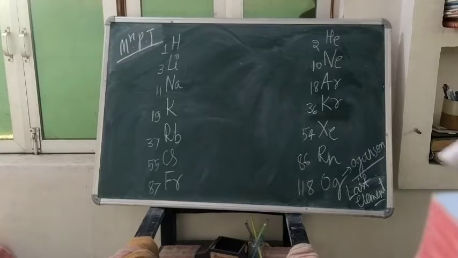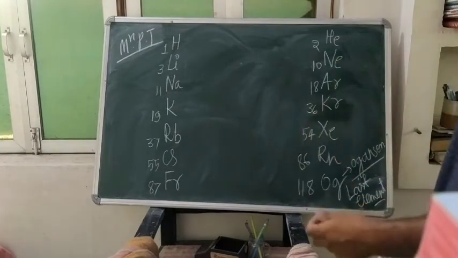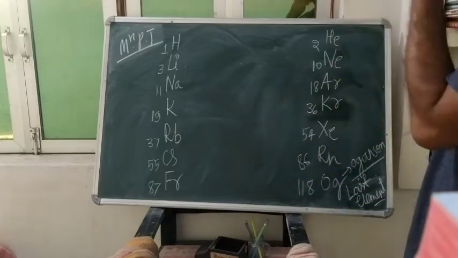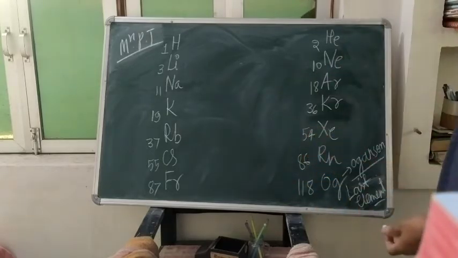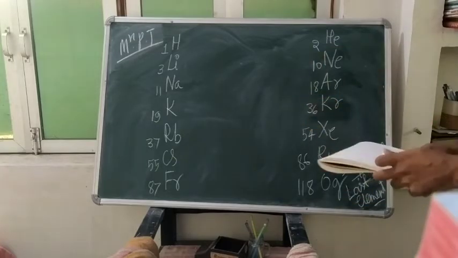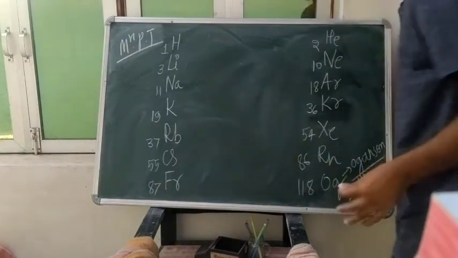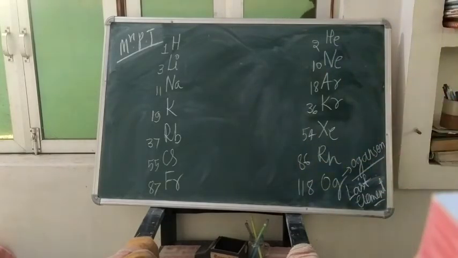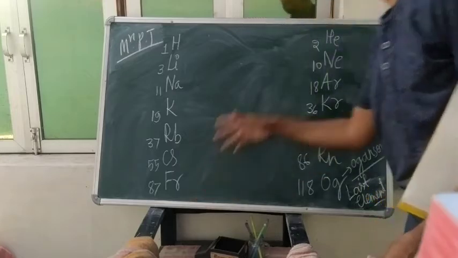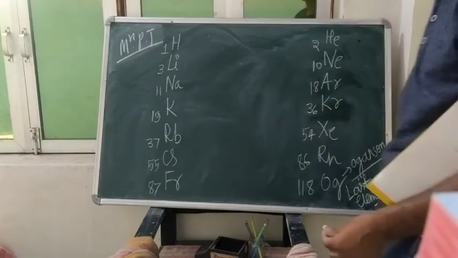Now students, move to how we will be able to find out the elements in the periodic table. Now is the time to tell you what is the way of finding. Suppose we want to find out the 50, for that what will you have to remember? This first one and 0, 18, 0 or 18 group you will remember.